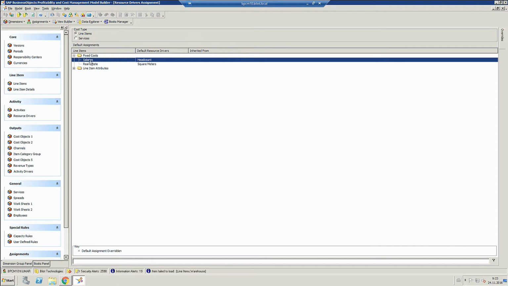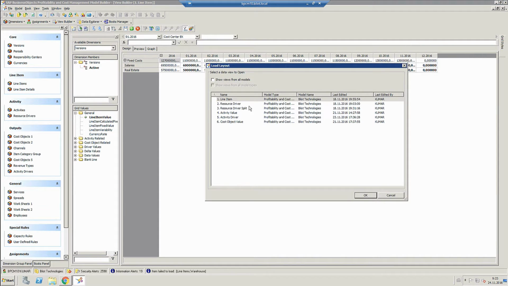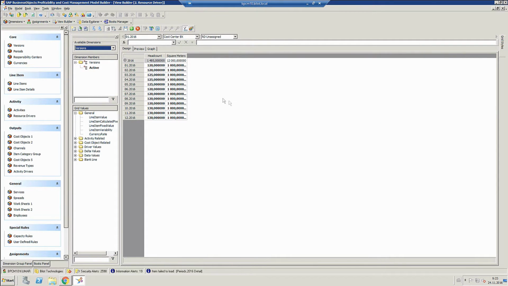So for our salaries, a logical resource driver would be headcount. And for real estate, it would be the number of square meters. So let's look at what our resource driver values are. Well, our headcount is about 120, 125, something like this, and square meters is about 1,000.